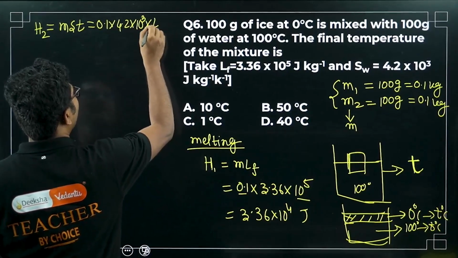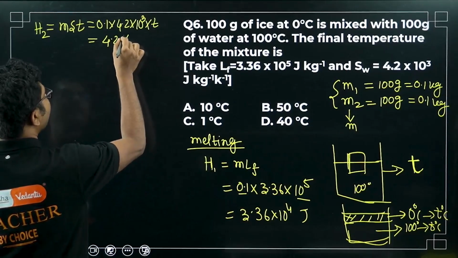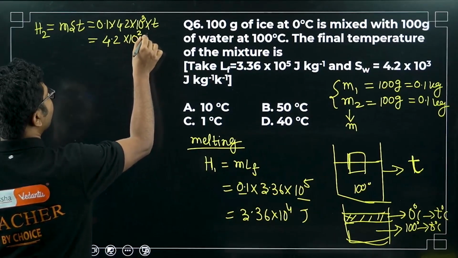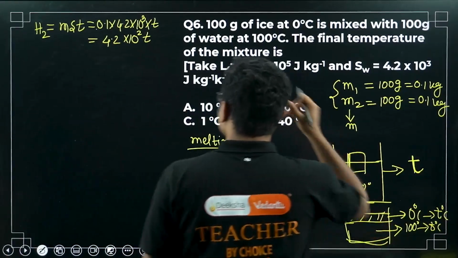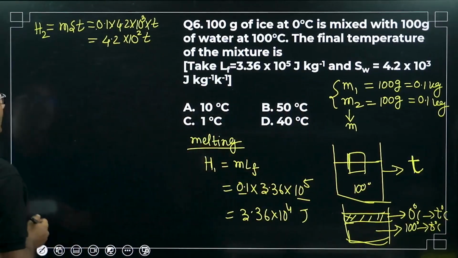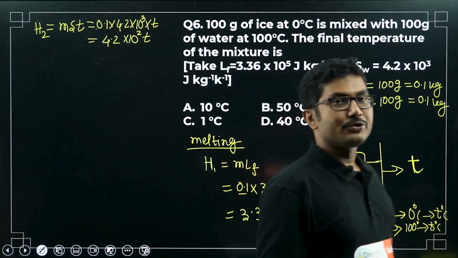And T we don't know, so it will become 4.2 times 10 to the power of 2 T. So 0.1 and 10 to the power of 3, the 1 cancels, right? 4.2 times 10 square T. Now this is the entire heat that is being absorbed.